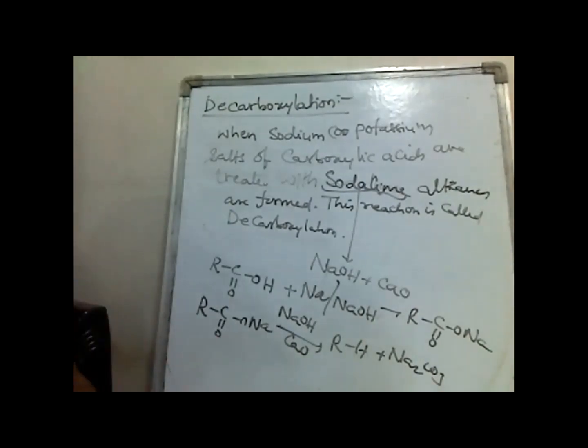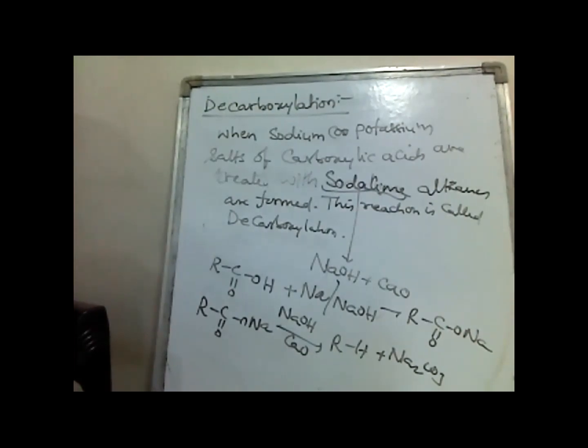What is the decarboxylation reaction? The decarboxylation reaction means when sodium or potassium salts of carboxylic acids are treated with soda lime, alkanes are formed.